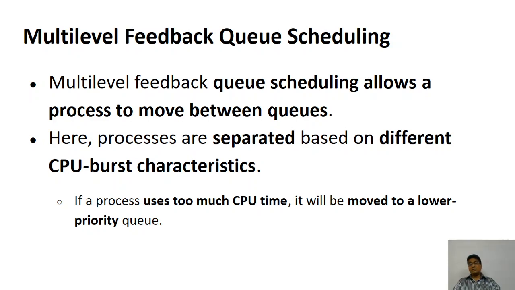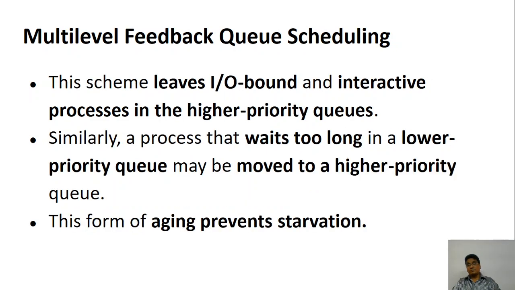If the process is taking too much CPU time, then it may be moved down, because it is holding on to the CPU for a very long time. It can be pulled down; in other words, its priority can be reduced. It can be taken to a lower level queue, and it can be scheduled over there. So what's the advantage of this? If the process takes too much CPU time, you are bringing it down to the lower level queues. The advantage over here is that input output or interactive processes get the higher priority.